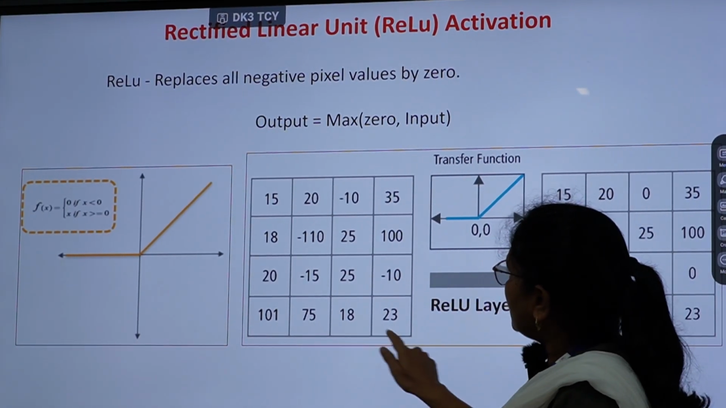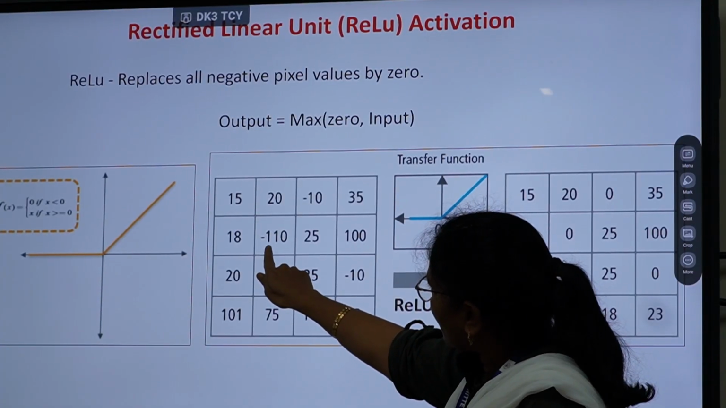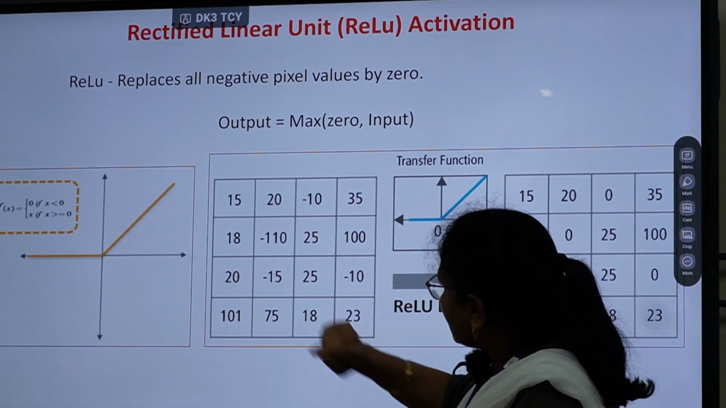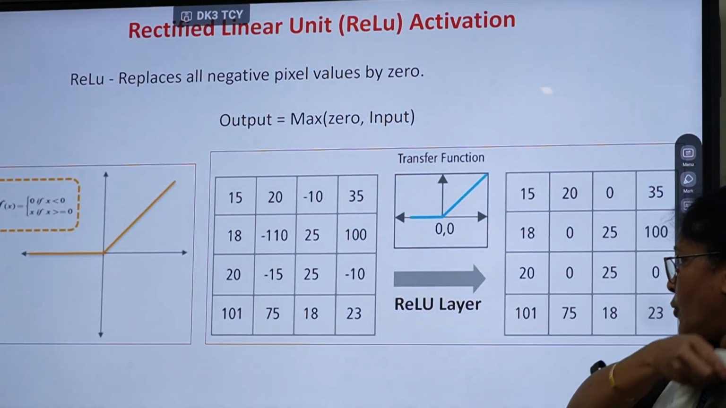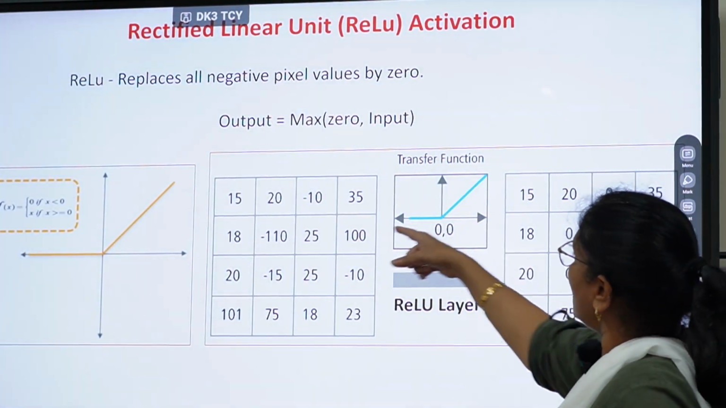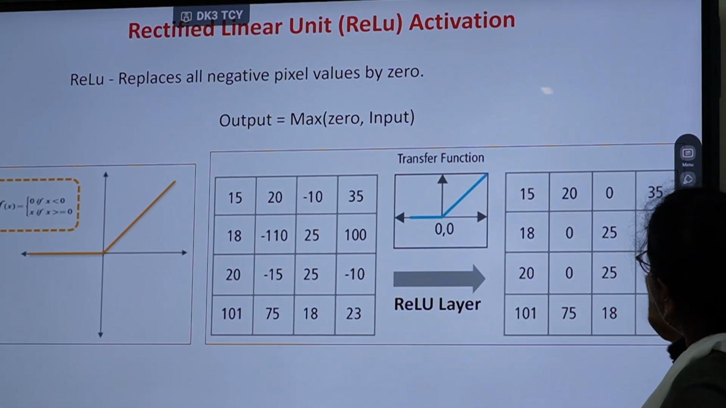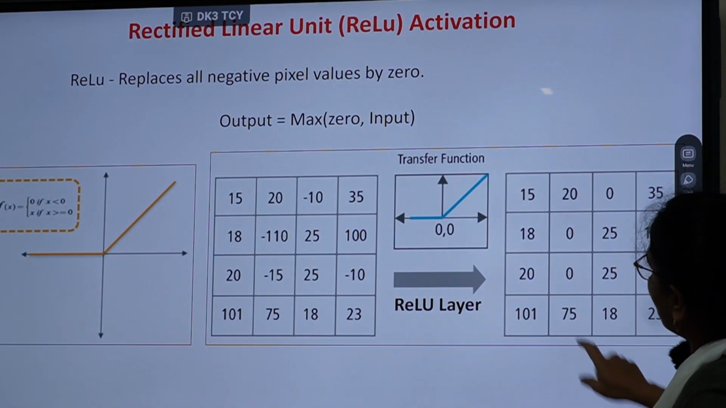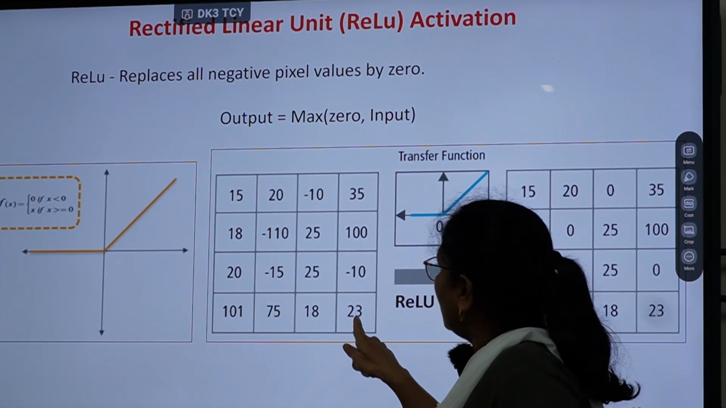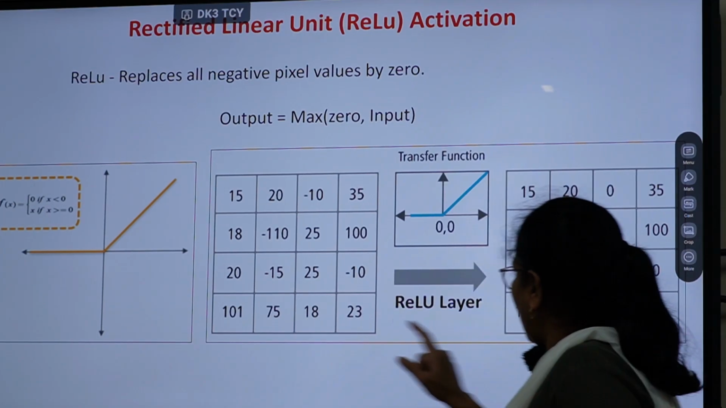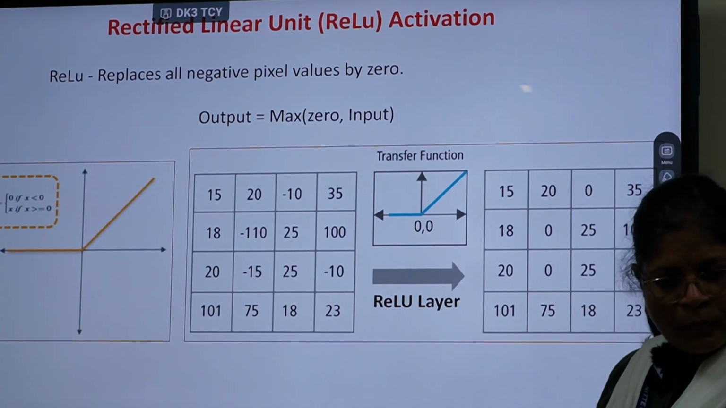Here is an example, an image segment. We can see this is a negative value, -10. Likewise -110, -15, -10, these are the negative values, the rest are all positive values. When the ReLU operation is applied on this, we can see all the negative value positions are replaced with 0, whereas the positive values 15, 35, 18, 100, 20, 23, 101, 75, 18 are retained as they are. This is how ReLU works.